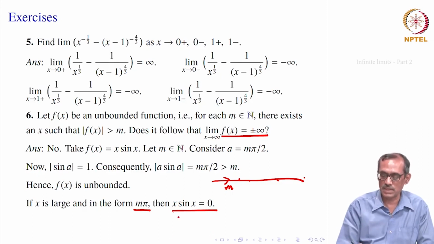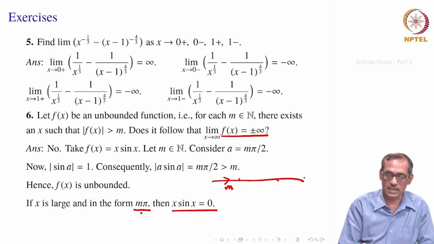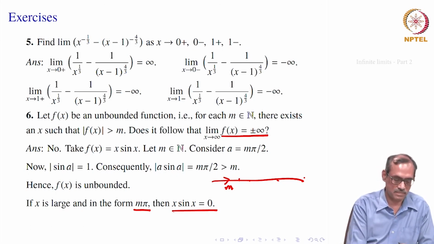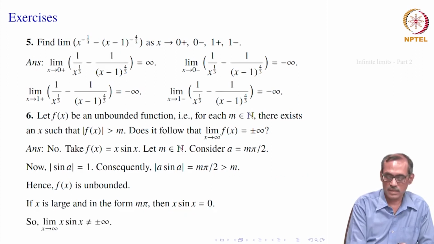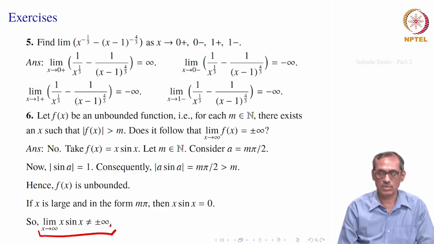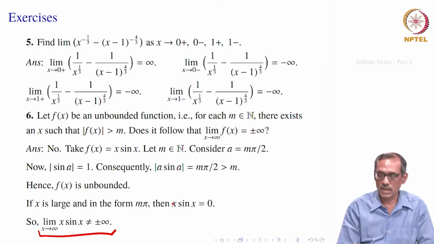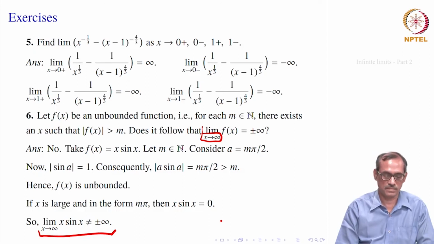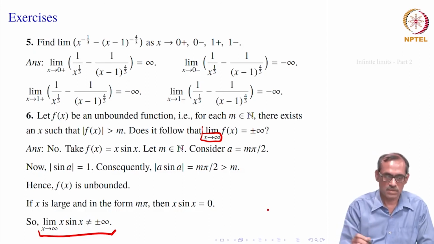Similarly, it cannot be minus infinity on the other side. So, if x is large and in the form m pi, then x sin x equal to 0. If you take minus m pi, then also 0. So, it cannot be minus infinity either. Okay. So, you would say that limit x goes to infinity, x sin x is not equal to plus or minus infinity. So, it can happen that the function is unbounded, but its limit as x goes to infinity, that is important here, may not be equal to plus or minus infinity. Okay. So, let us stop with this.